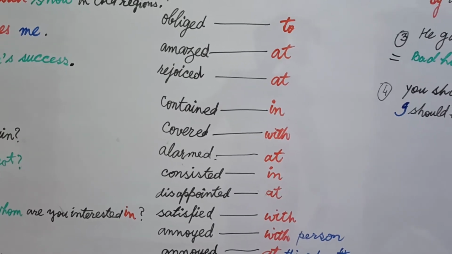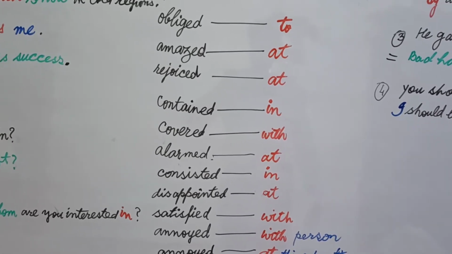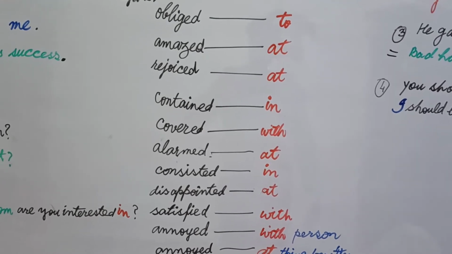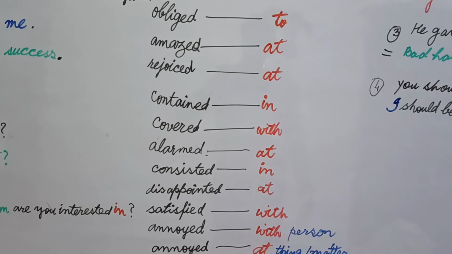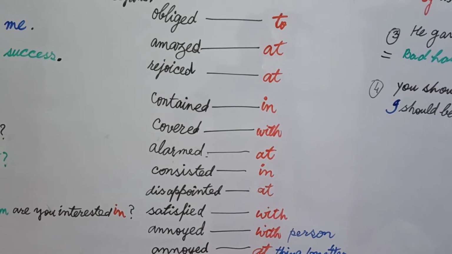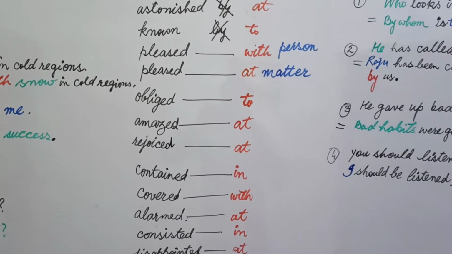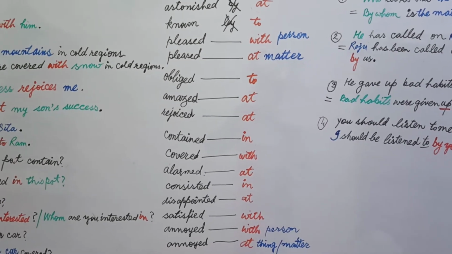And there are two prepositions in the case of annoyed. If you are using a person after the preposition, then you will use with, and with annoyed you use at before anything or matter, in the same way as you have done in the case of pleased. So please copy all these verbs and learn them.